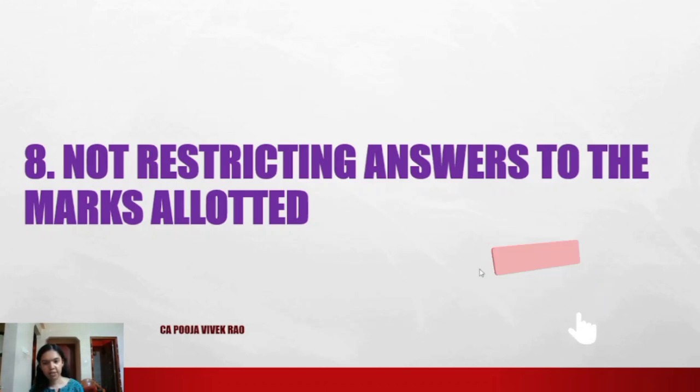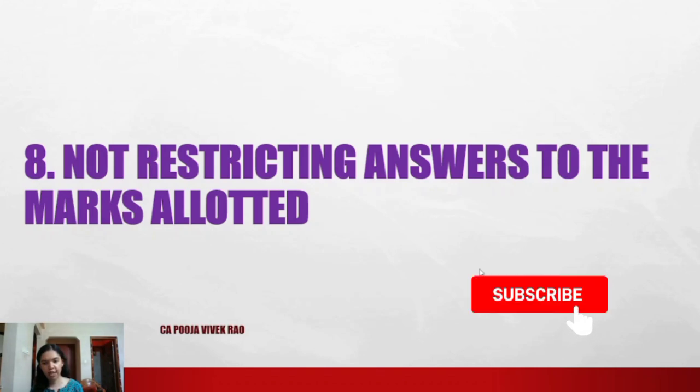If for a small 4-mark question you are wasting a lot of time, there might be one more question, suppose preparing a balance sheet or consolidated accounts, which carries more marks and requires more time to write. When you go to that question, you might not have time to finish it at all because you wasted a lot of time on the small 4-mark question.